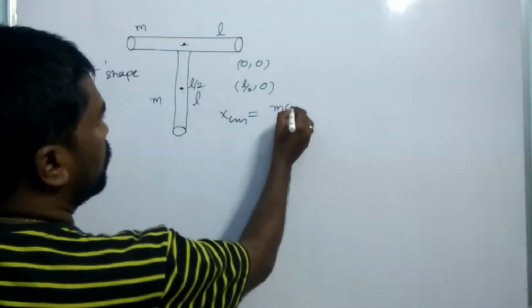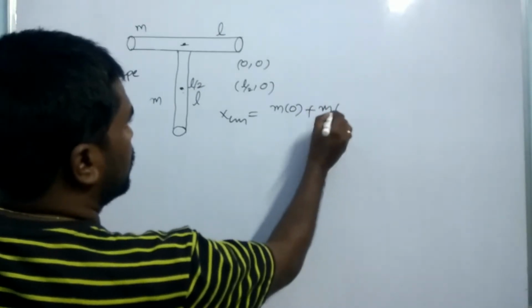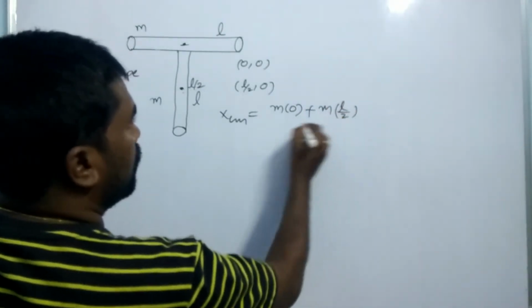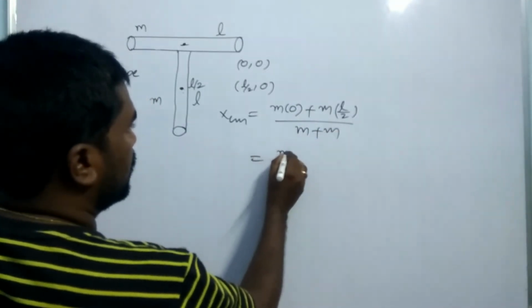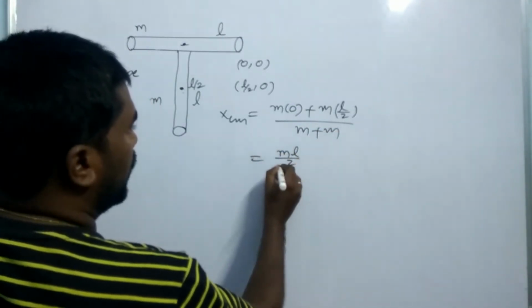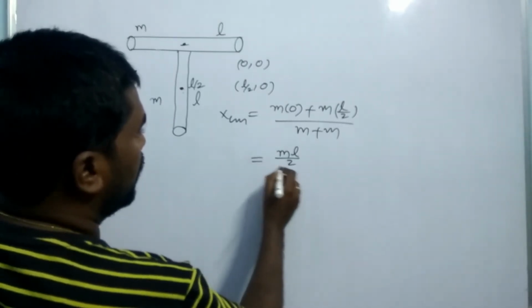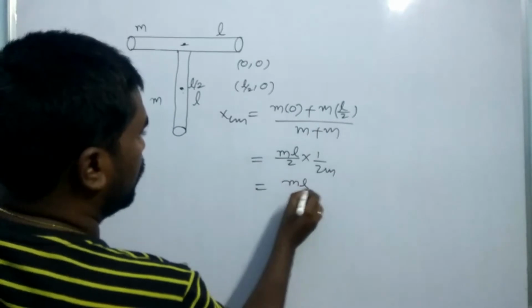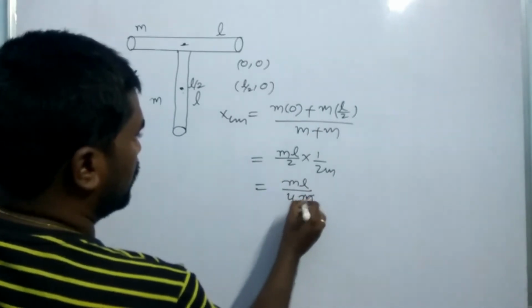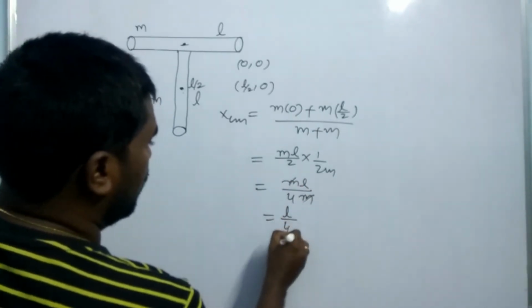x_CM = (M·0 + M·L/2) / (M + M), what is that? 2M. It is (ML/2) / 2M, which is ML/4M. M and M cancel, so it is equal to L/4.